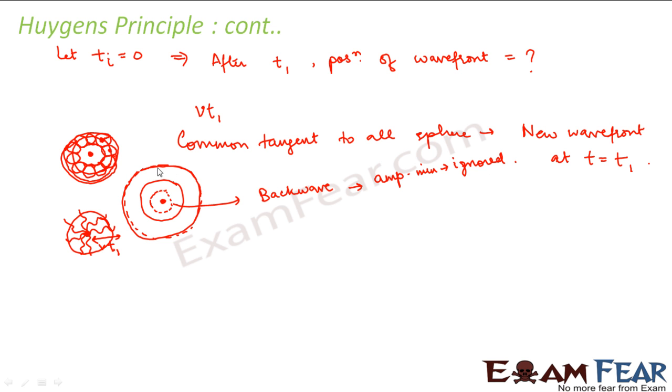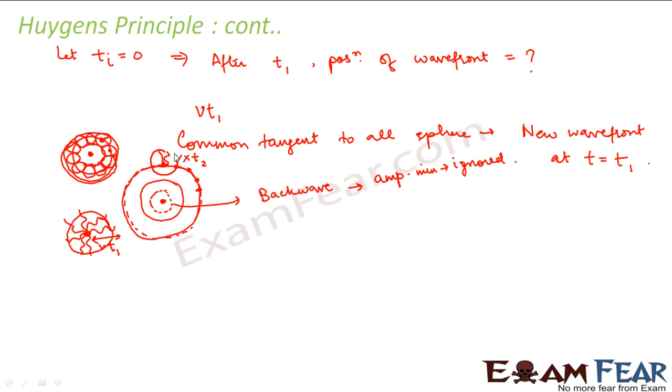Right? So now again this is my new wavefront, and again every point on this wavefront will give rise to new waves. So again these waves will move. How much distance will they cover? Again they will cover a distance of v into the time. That means again after time, say t2, they will cover v into t2.